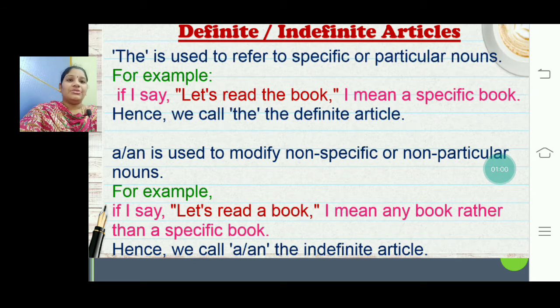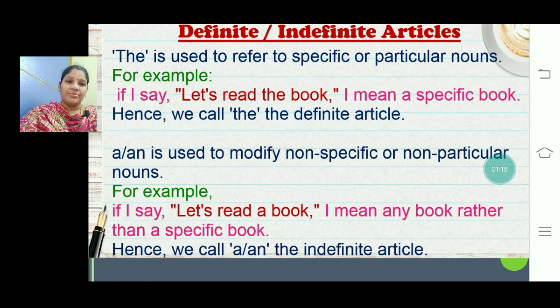The is used to refer to a specific or particular noun. For example, if I say let's read the book, I mean a specific book only. So I intend both of us to study the same book. You can't read any other book than the one I intend.